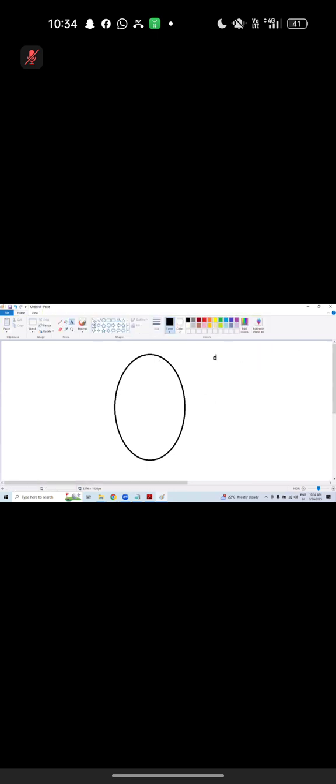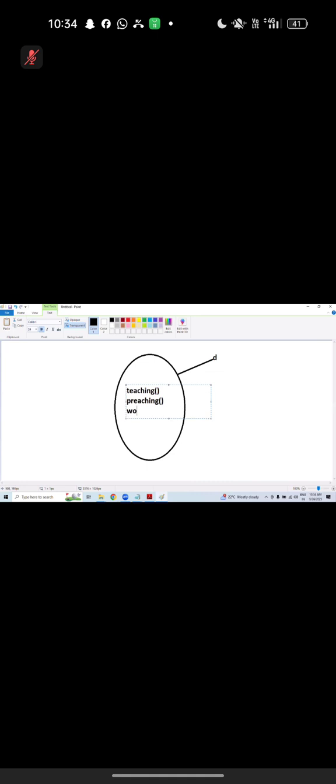Inside this object, all the methods will be stored. What is the first method? Teaching method. Second method, preaching method. Third one, working method. Conclusion of the story: D is a grouped item, like a data structure, but that's not a data structure actually.